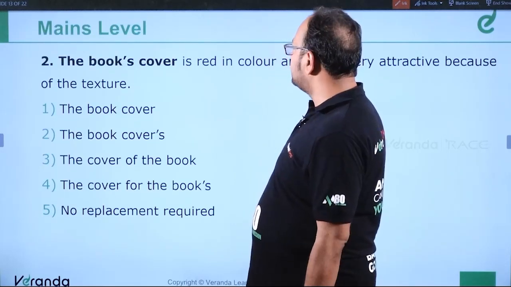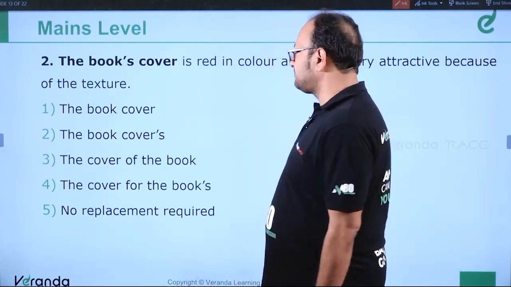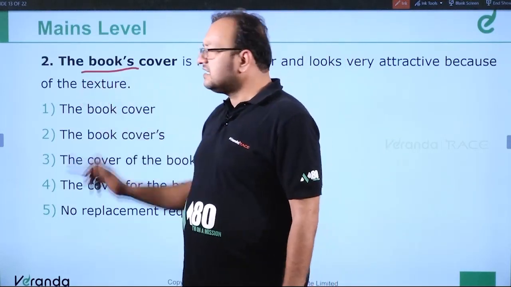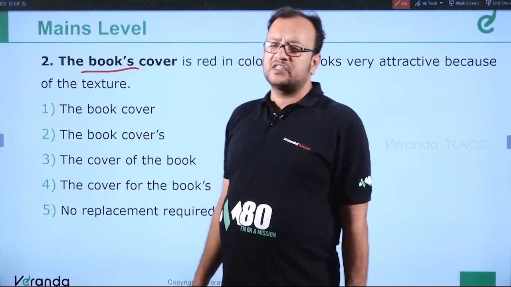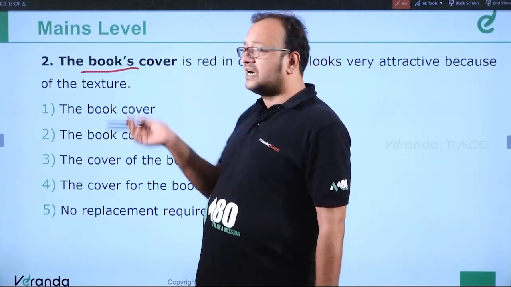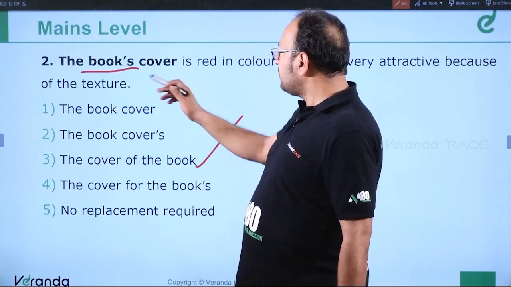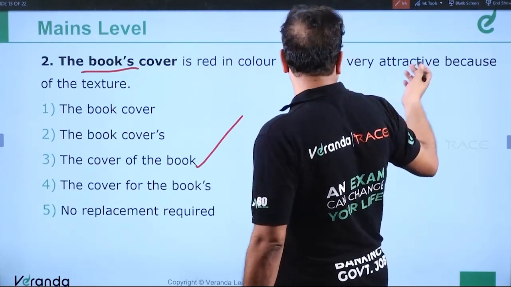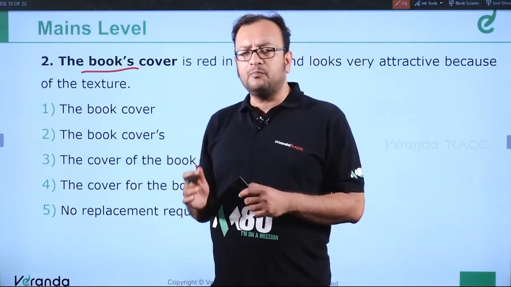The book's cover is red in color and looks very attractive because of the texture. Okay. Book is a non-living thing, non-living entity. So we don't use possessive case with a non-living entity. So we use the cover of the book. Is there an option like that? The cover of the book. This is the answer. The cover of the book is red in color and looks very attractive because of the texture. So non-living things do not have the possessive case.